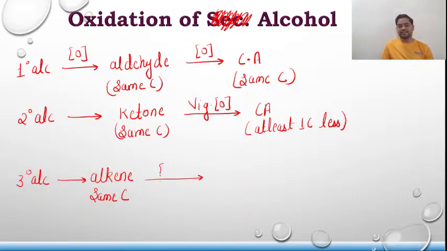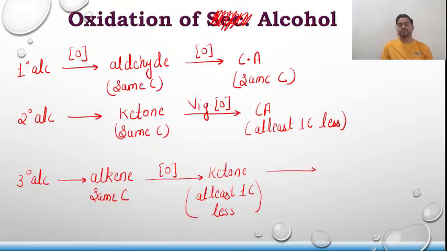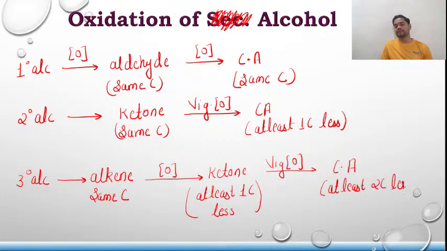Then second, it undergoes oxidation to give you a ketone with at least 1 carbon less. Last one is what? A vigorous oxidation, and you will get a carboxylic acid with at least 2 carbon atoms less. At least 2 carbon less.